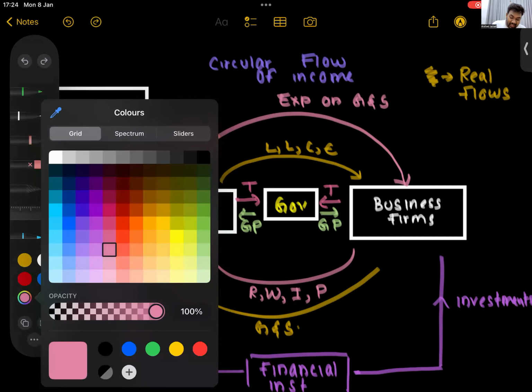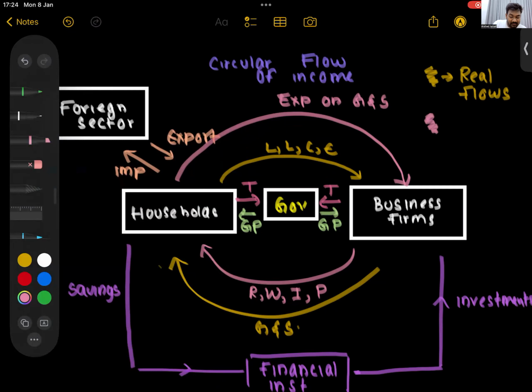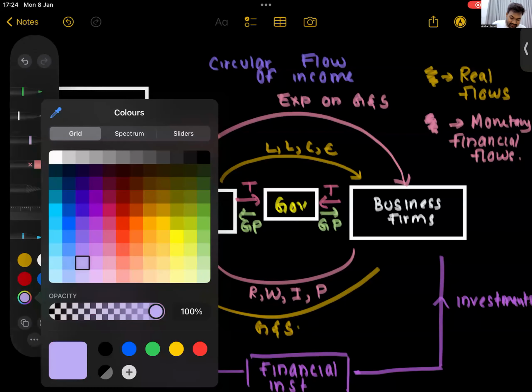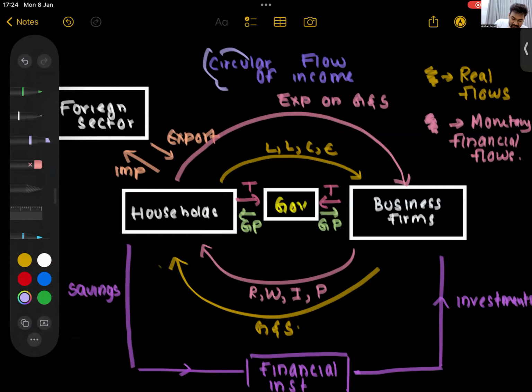Then what are the pink arrows, guys? The pink arrow. What are those called? Those are called monetary flows, or we can call it financial flows. Okay. Now, just have that in mind. Then with that, that topic is also done. So this is the circular flow of income.